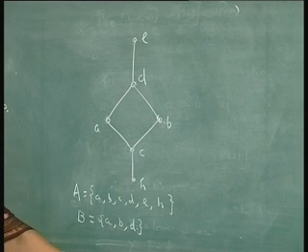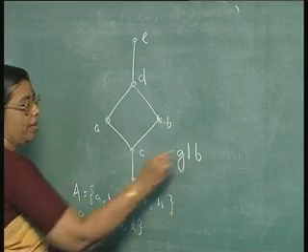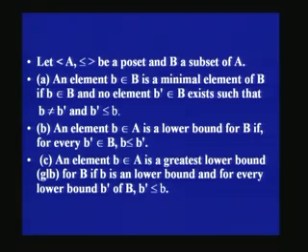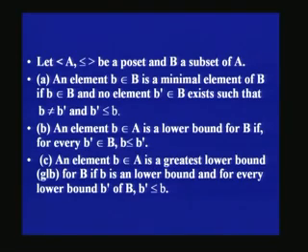Yes. So, in the definition, you can change a little bit and get the greatest lower bound. An element b belonging to A is a greatest lower bound, which is called GLB, if b is a lower bound, and for every lower bound b dash of B, b dash is less than or equal to b.